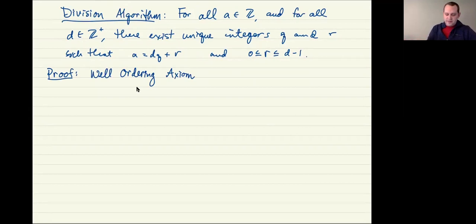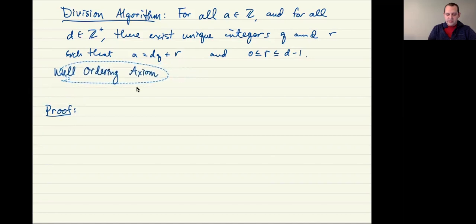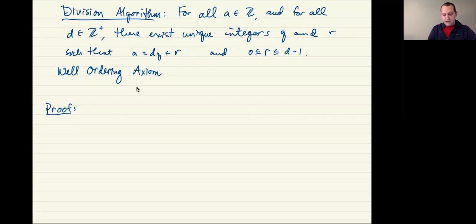So the well-ordering axiom, this actually is not a part of the proof. Let me just remind you what the well-ordering axiom is. I'm not sure if we got into this in the induction section or not, but this is an axiom, like it says in the name. And remember, axioms are statements that we assume are true. So this is something that we can't prove itself. We're assuming that this is true.